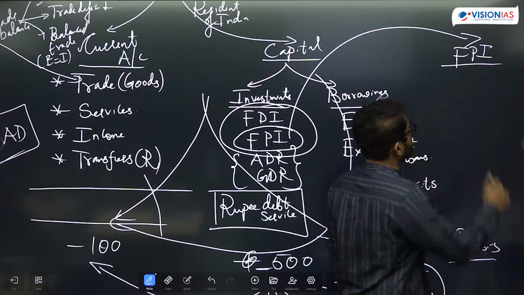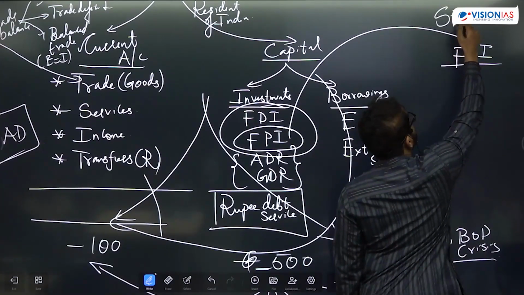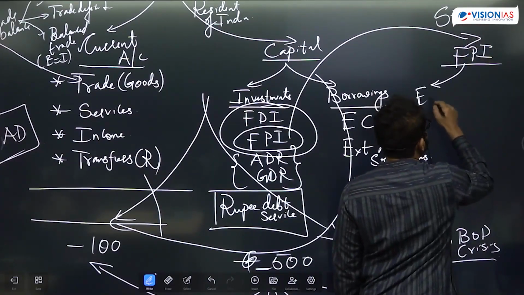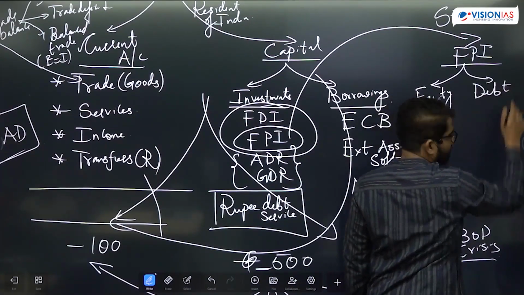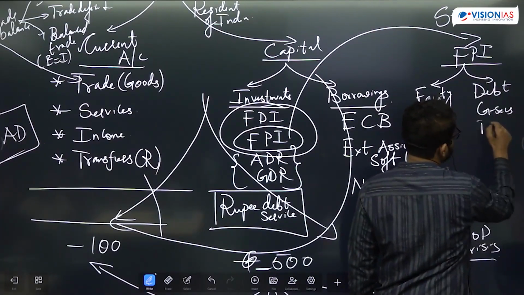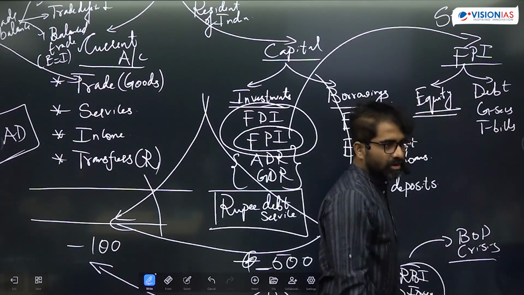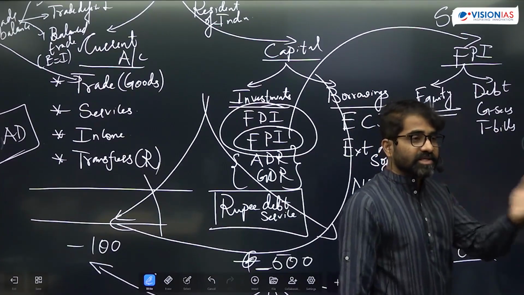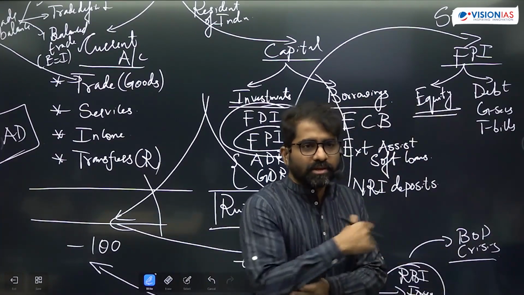Now two things here. Portfolio investments are regulated by SEBI. Portfolio investments can go into equity, that is, they can get into the share market. They can also get into the debt market, bonds. That means they can put their money into these entities, or they can also put the money into shares. Portfolio investments can be into primary markets at times, as well as secondary market. In the primary market, they are directly investing into a company.